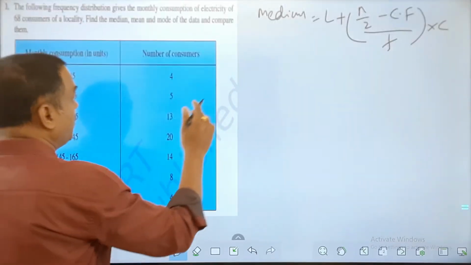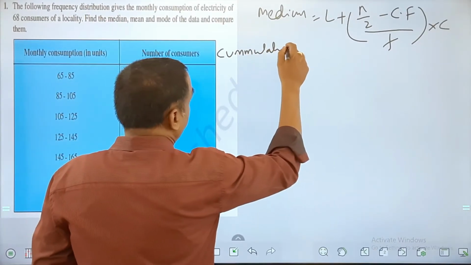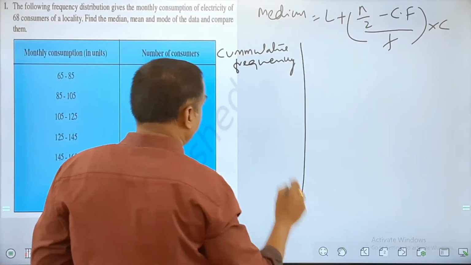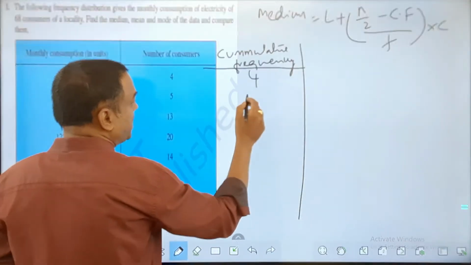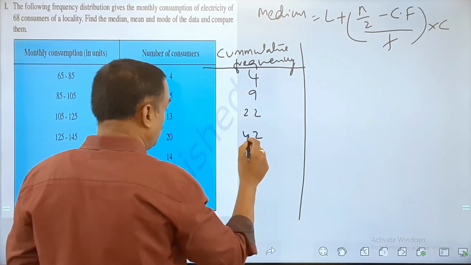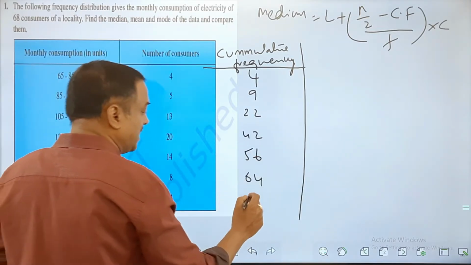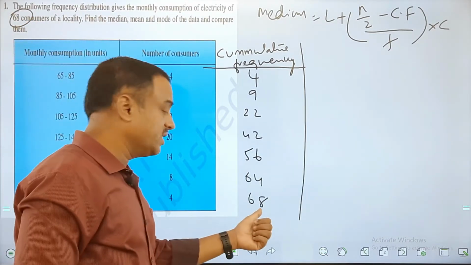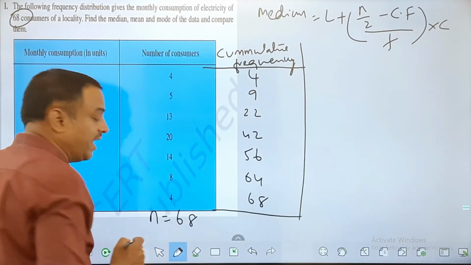So here to find the median, we need to find the cumulative frequency, which is not very difficult, like in the previous problem we did. I'll take the first number as 4. The next is 4 plus 5, which is 9. 9 plus 13 is 22. Plus 20 is 42. Plus 14 is 56. Plus 8 is 64. And then 68. You can see here the number of consumers is 68, and this has to be taken as the value of n.